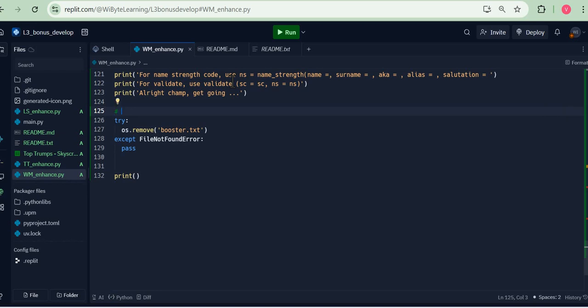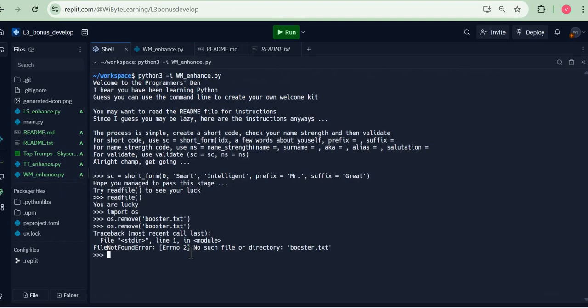So I can just go and say, delete booster.txt if it is present. Otherwise, ignore it. Now, again, obviously, you could have done this with if else, but since we are focusing on try and except, I thought this is a good usage.